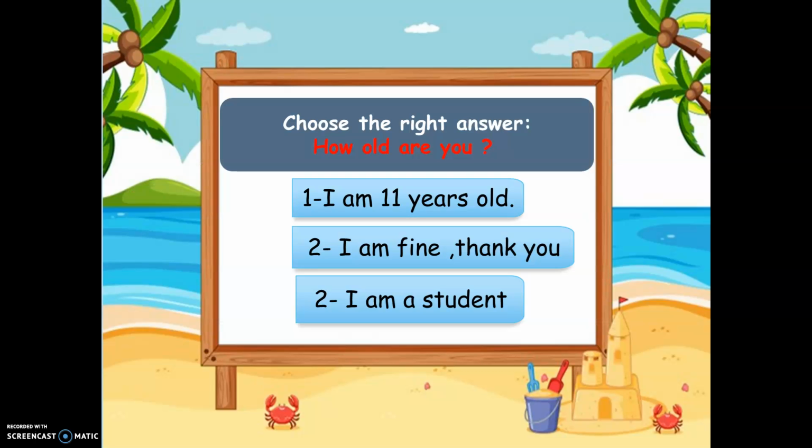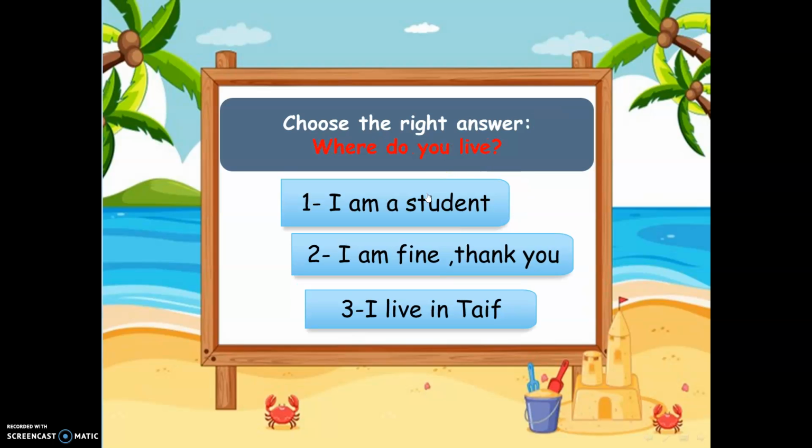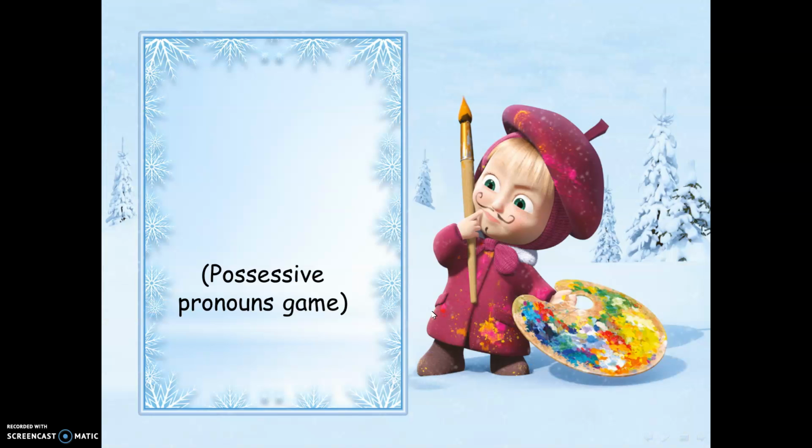Now, choose the right answer. How old are you? I am 11 years old. I am fine, thank you. I am a student. Of course, the right answer is I am 11 years old. Where do you live? I am a student. I'm fine, thank you. I live in Taif. Of course, the right answer is I live in Taif.